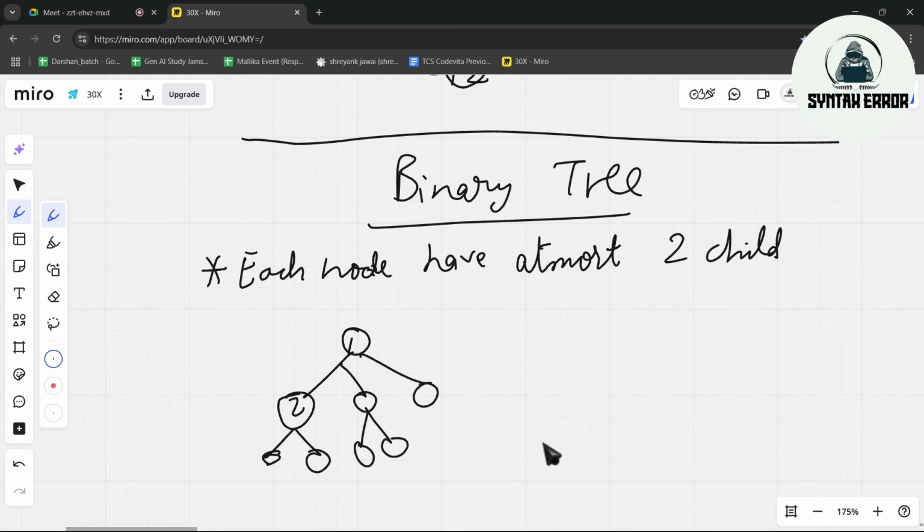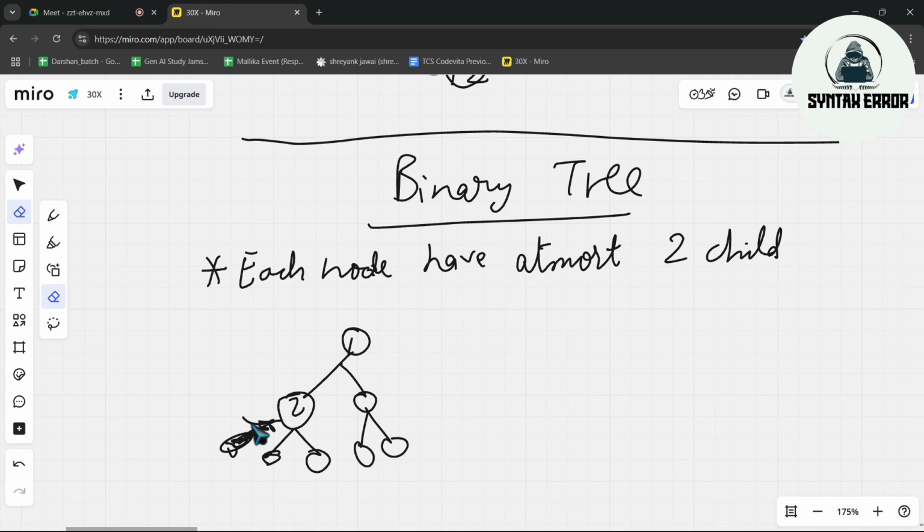Can we consider it as a binary tree? No. Why? Because this root node has three child nodes, but it is not possible. Each and every node should have at most two. If a node has more than two child nodes, it is not considered a binary tree.